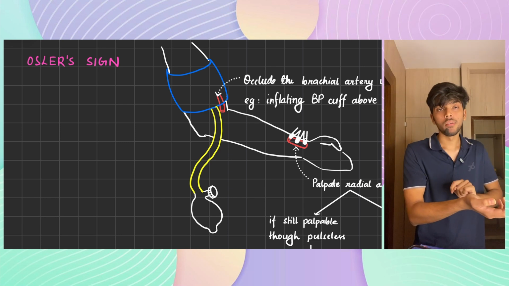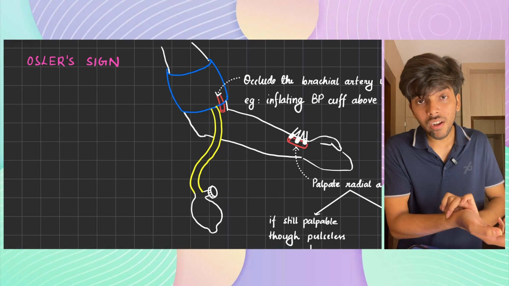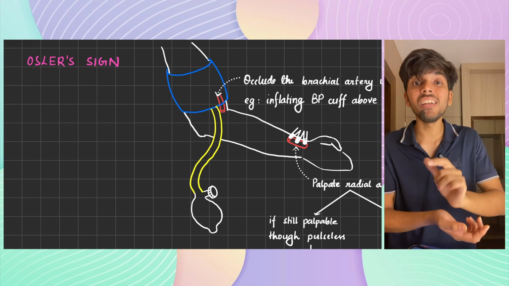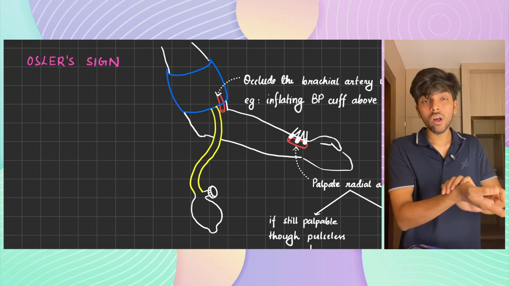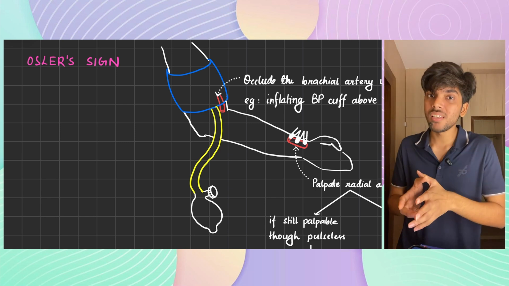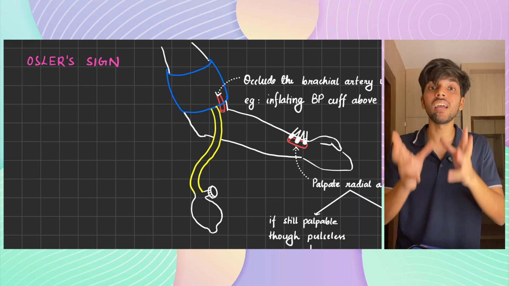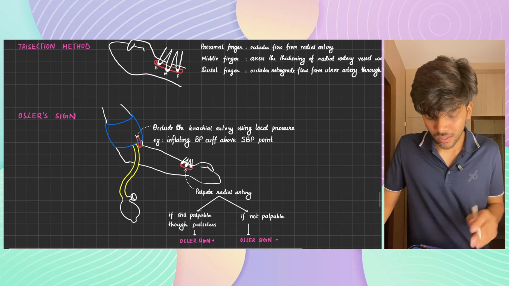At this moment, when the pulse is not felt, if the vessel wall is also not felt, that is Osler sign negative, and that is good. That's normal. But if the vessel wall is felt even though it is pulseless, that is Osler sign positive. That means the vessel wall is thickened. Understood? Understood. Okay, this is Osler sign.